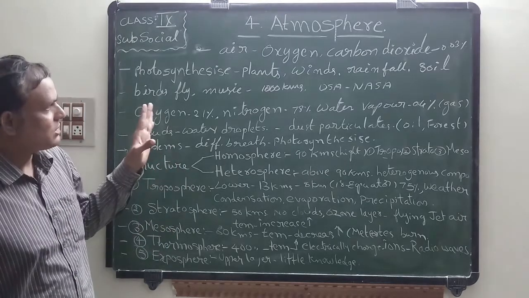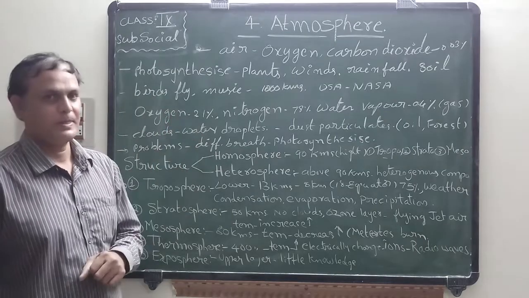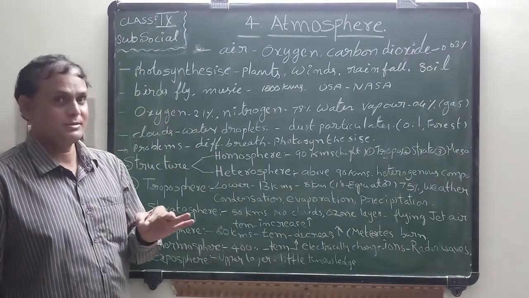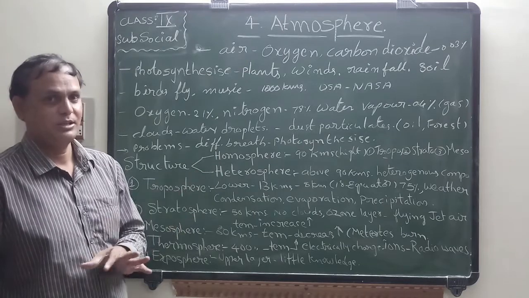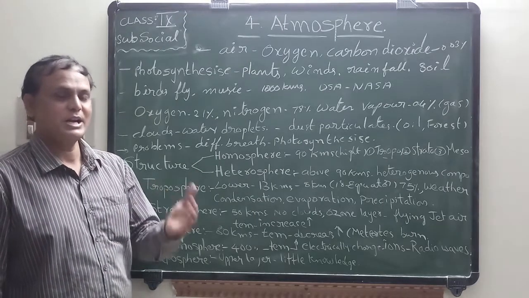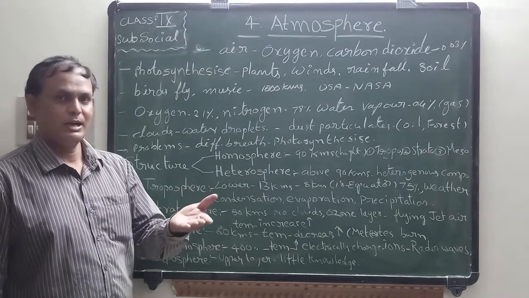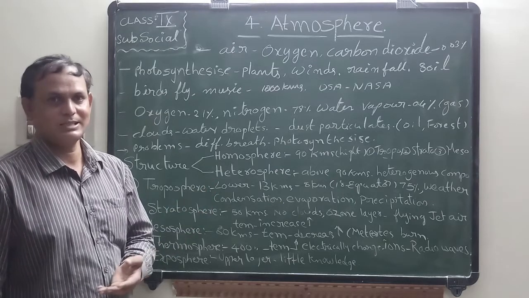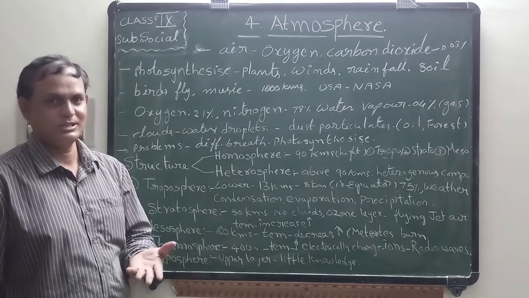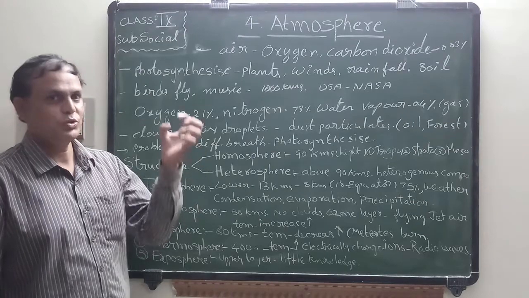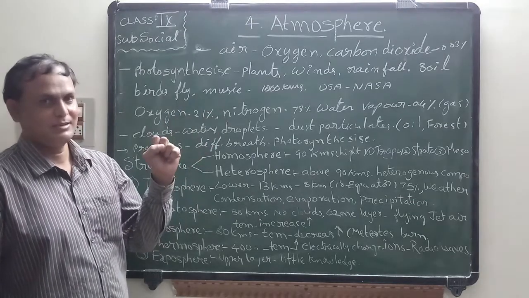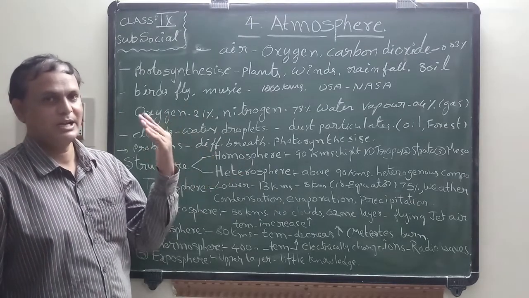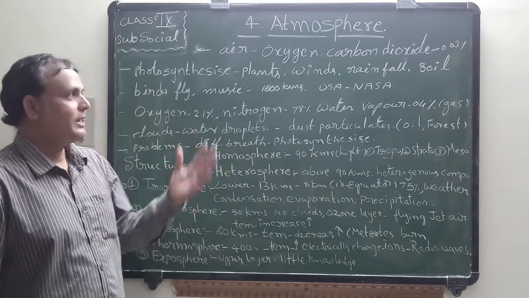So all these conditions are occurring. That means trees do photosynthesis. You already studied photosynthesis in your science classes. It is possible due to these gases, that means carbon dioxide, oxygen, etc.